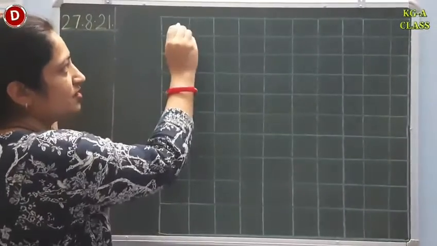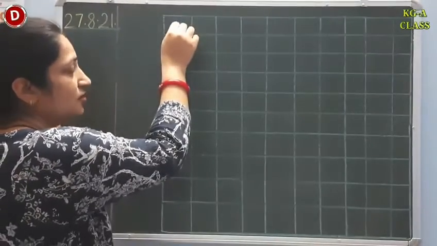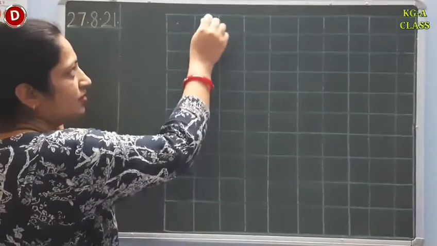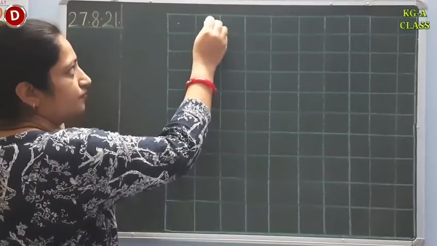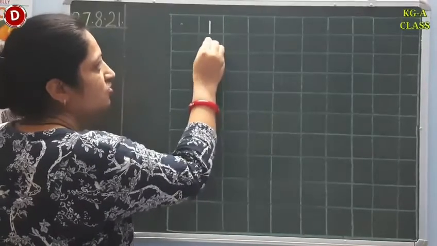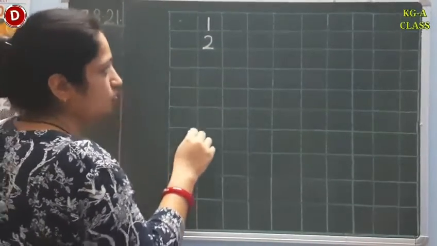So, while writing, when we start, children, we will leave the first block. Okay, we will not write in the first block. So, leave the first line and then start from the second one. So, let's start children. We will write 1, then 2. Write on the line and don't leave any block in between.